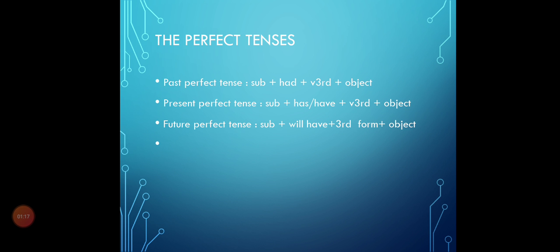Do remember that in the perfect tenses we always use the third form of the verb, and for the singular subject we use has, and for the plural subject we use have. For example, children have played in the garden. They have done their work. She has washed the dishes. That is all the singular and the plural subject that I was talking about.